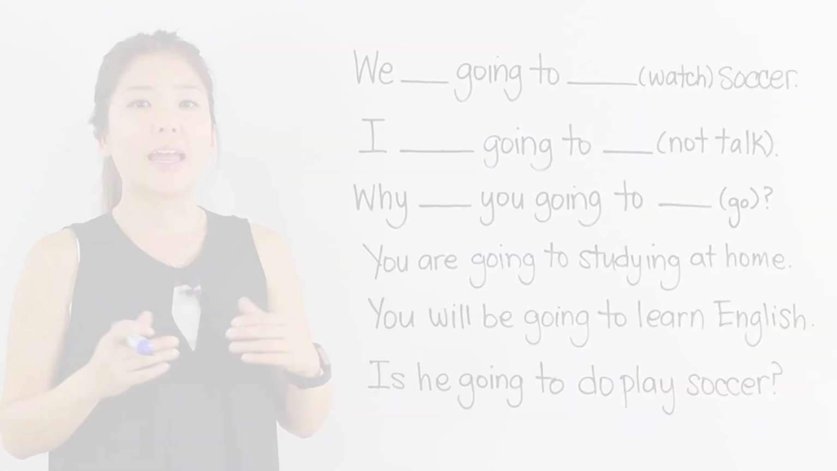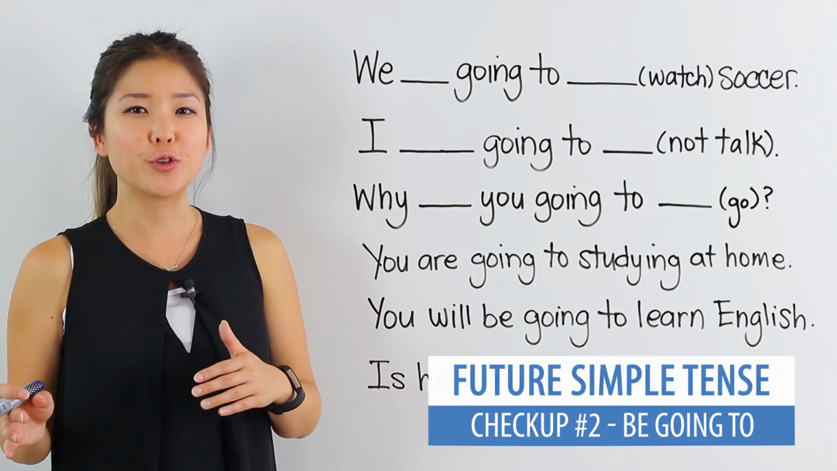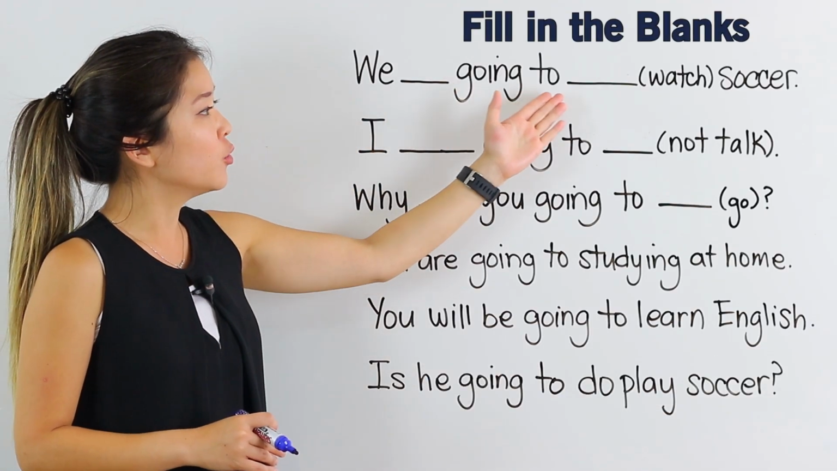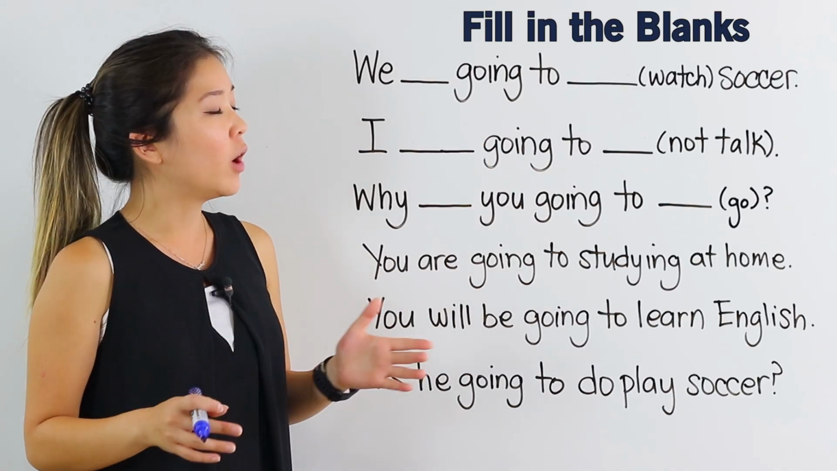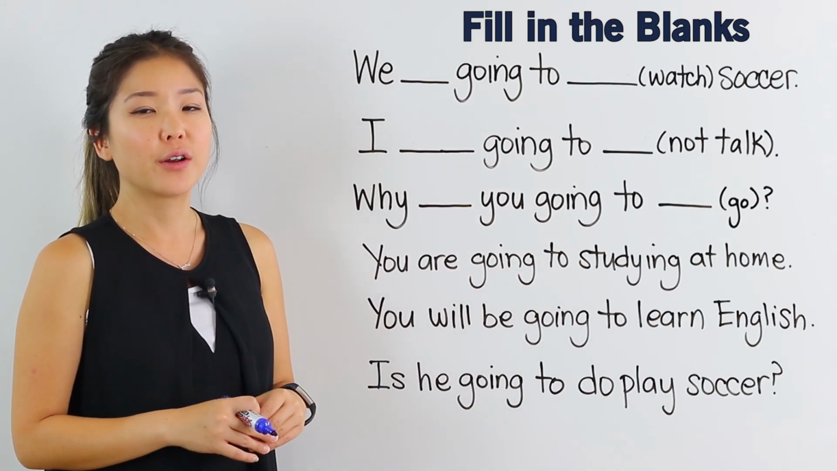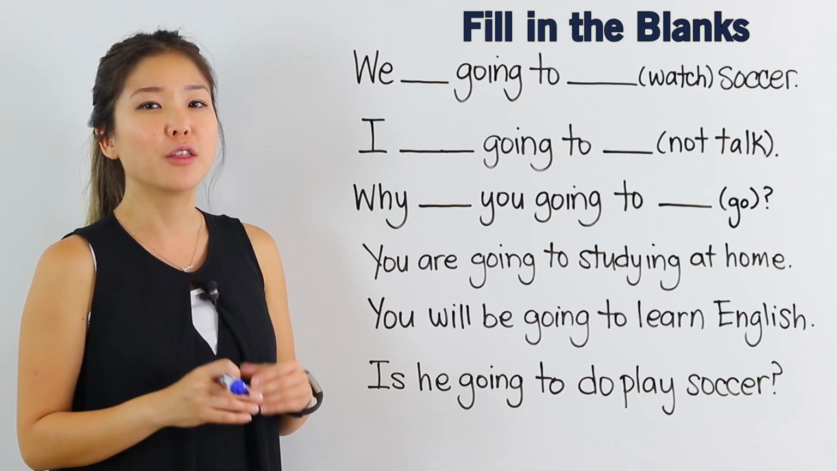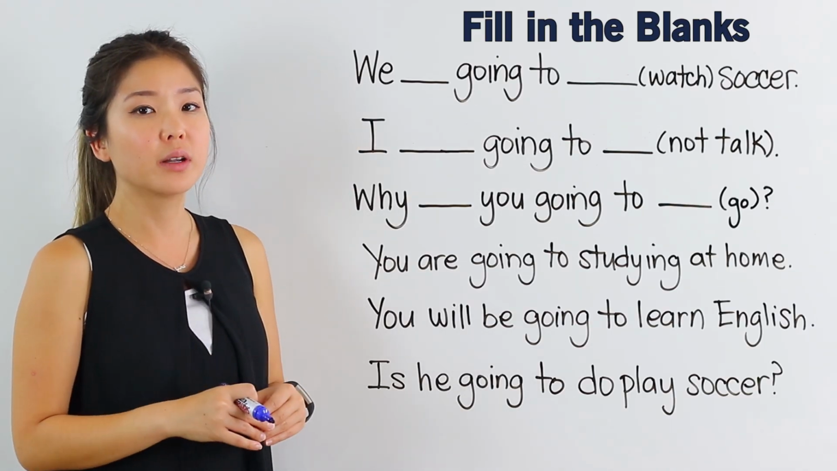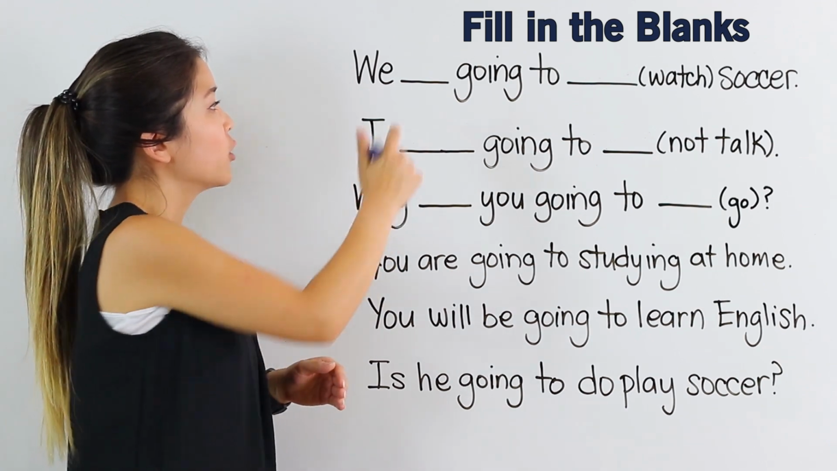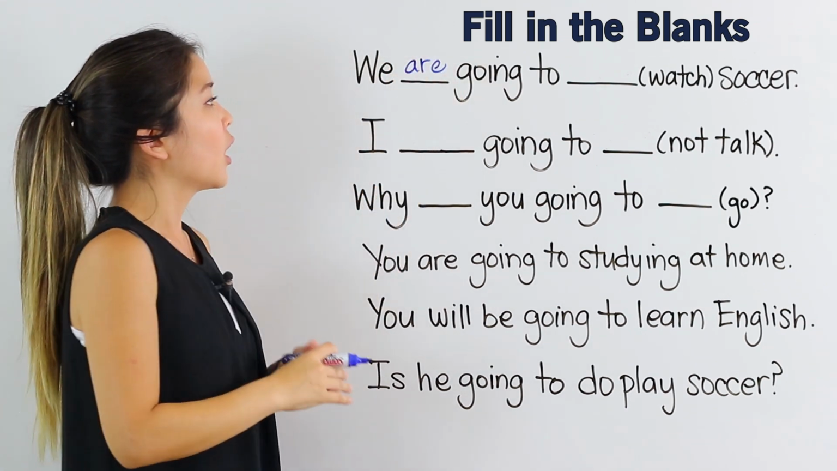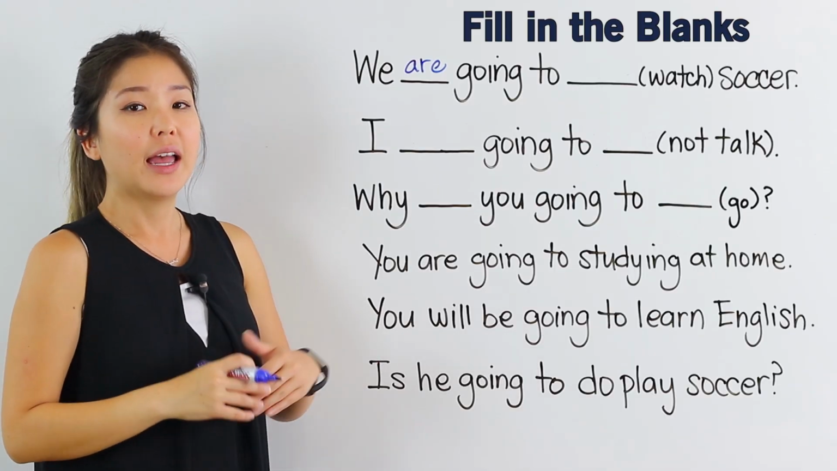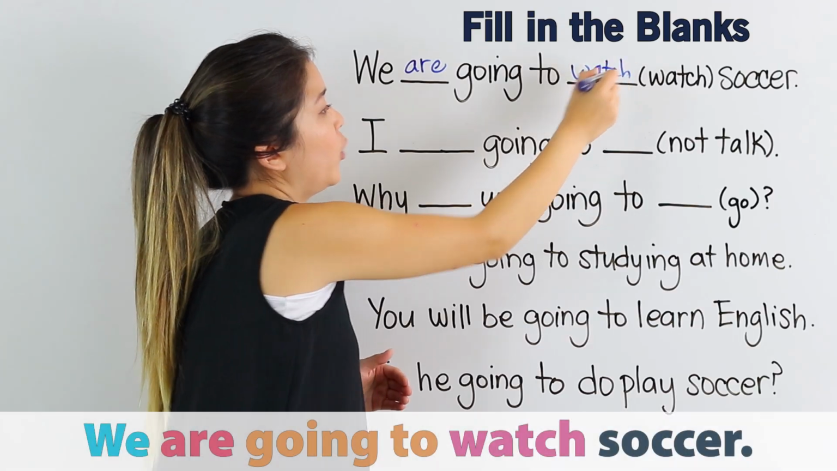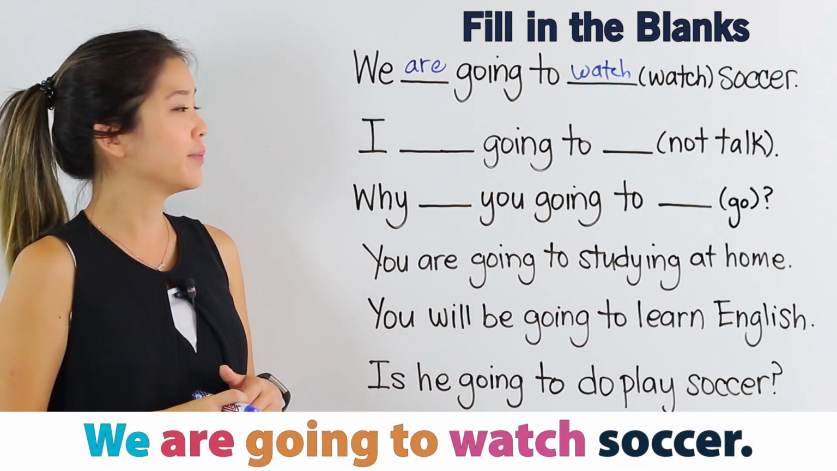Let's move on. Let's practice the be going to usage of the future simple tense. We blank going to blank soccer. I want you to use the verb watch. Remember, for be going to in the future simple tense, we start with the subject and then the be verb. The subject here is we, so we need the be verb are. We are going to, and then the base verb, watch. We are going to watch soccer.